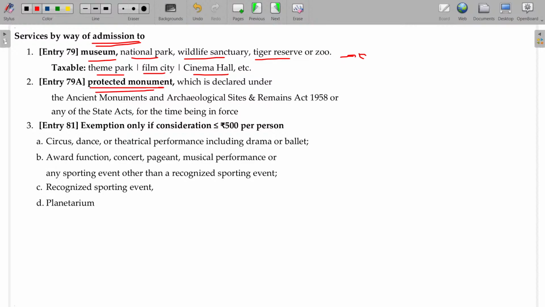A protected monument, which is declared under the Ancient Monuments and Archaeological Sites and Remains Act or any other state act, then admission to that will be exempted. Tanjavur Temple is also a renowned ancient monument and archaeological site. If there is any entrance fee, GST will not be applicable. Taj Mahal, and the fort of Tipu Sultan.